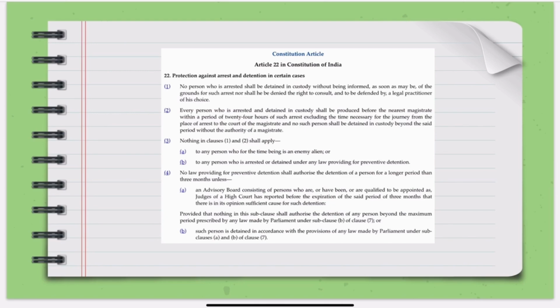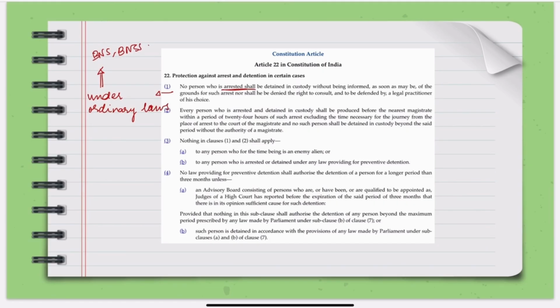So the part 1, rights of the arrested person under ordinary laws. What are ordinary laws? Like the IPC, CrPC. Now we have the BNS and BNSS. Okay.